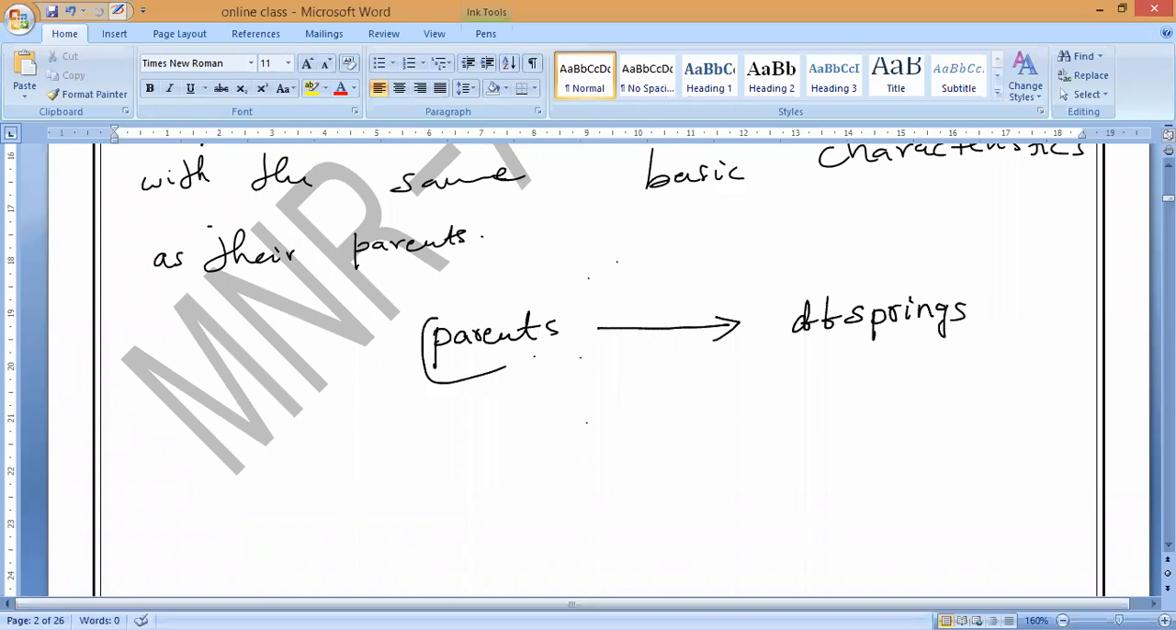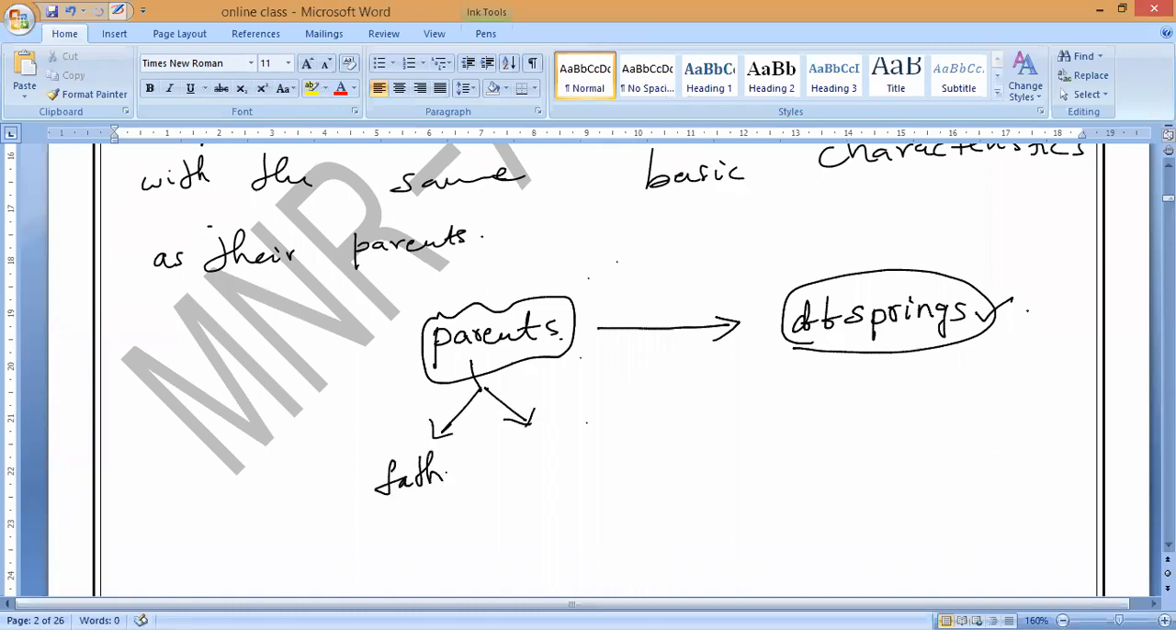Whoever is already living on this earth, whether plants or animals, any already existing organism is called a parent, and the new organisms that are produced are called offspring. That is what you have to remember. So, for example, if we take our father and mother, what do we call them? Parents. Father, and mother, they are called parents. Yes or no?